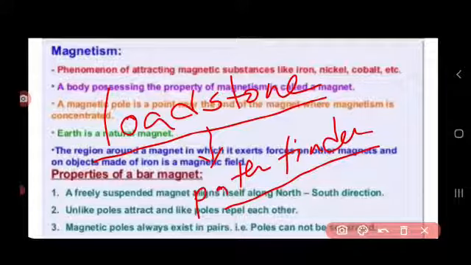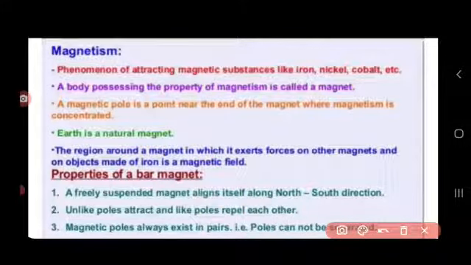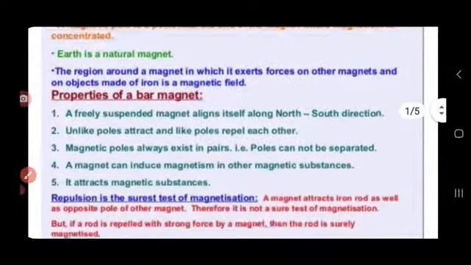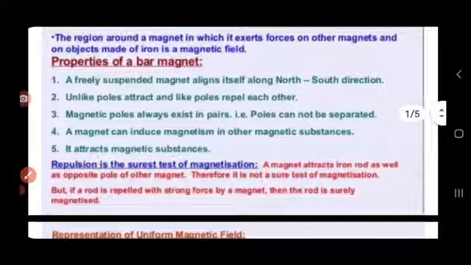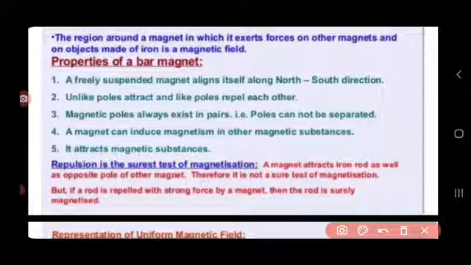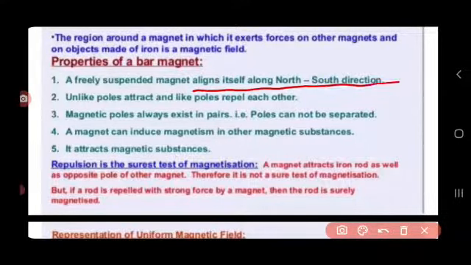A magnet can attract magnetic substances. Magnetic substances are those substances which are attracted by a magnet, like iron, nickel, cobalt, etc. And this property is called attractive property.